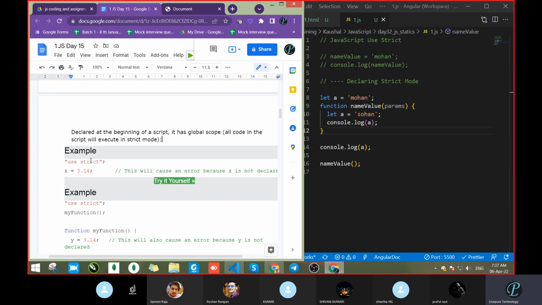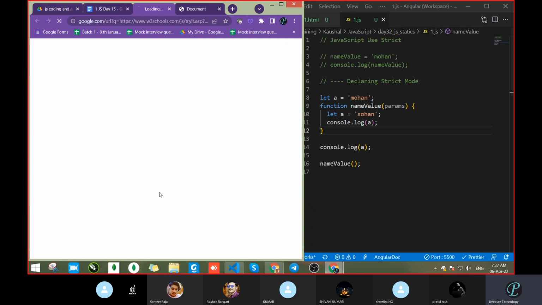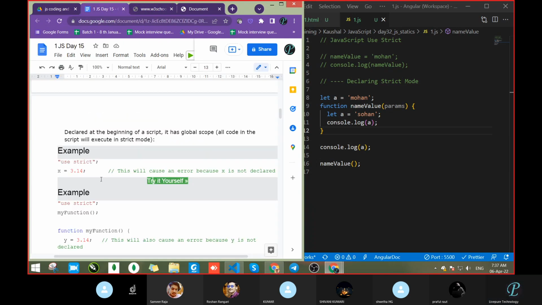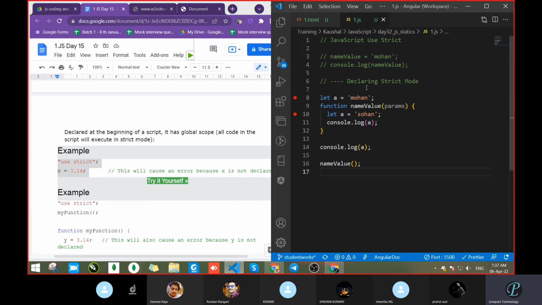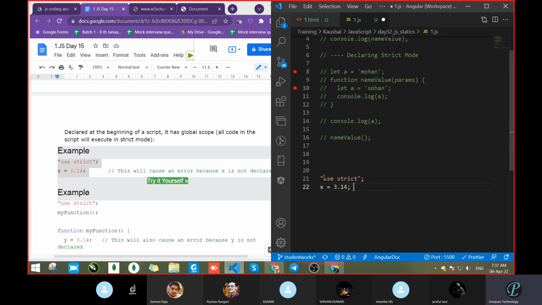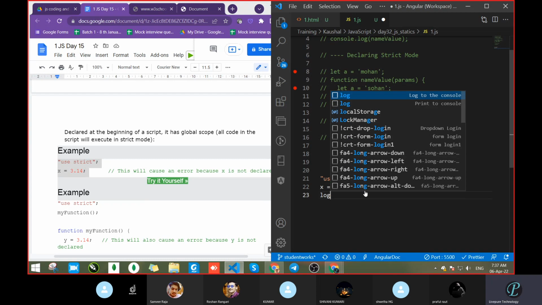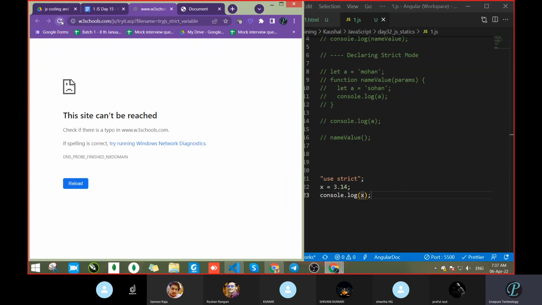So how to use strict? If we are telling use strict, how to do that? So let's see. First we have to write use strict and then we have to start writing the variable. We will first comment this line and paste this. So we had written use strict and here we had written x equal to something. Let's say console.log and x.